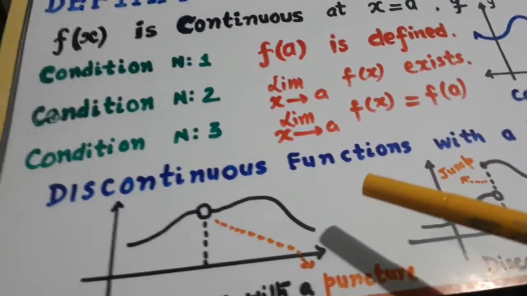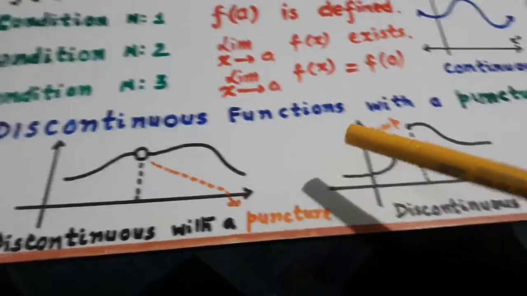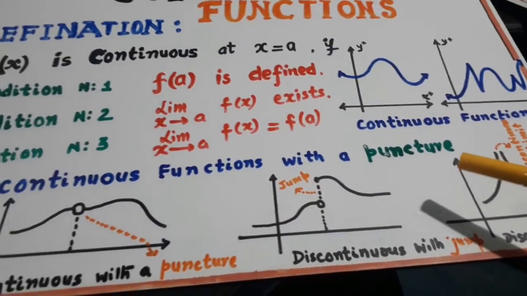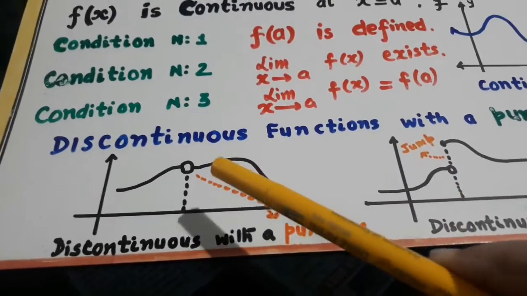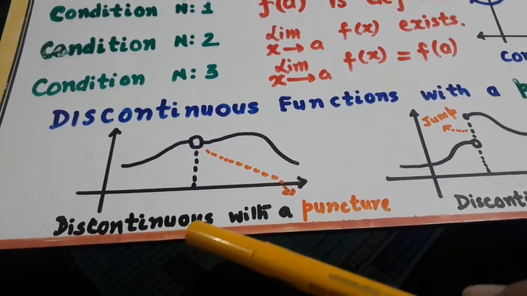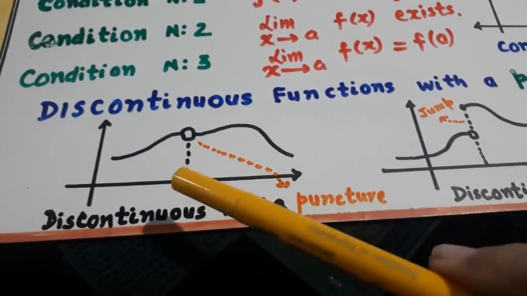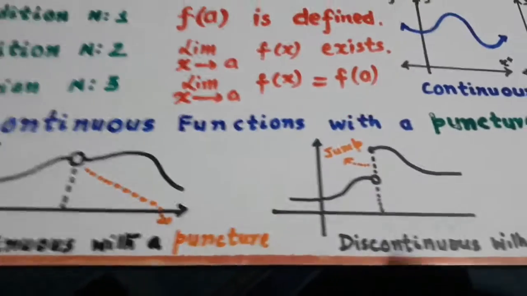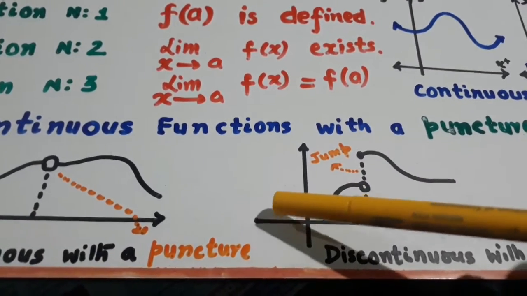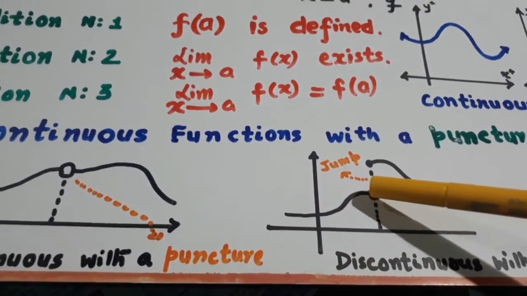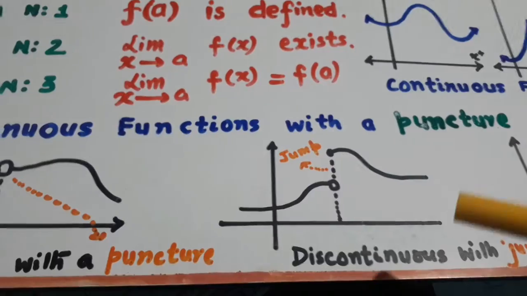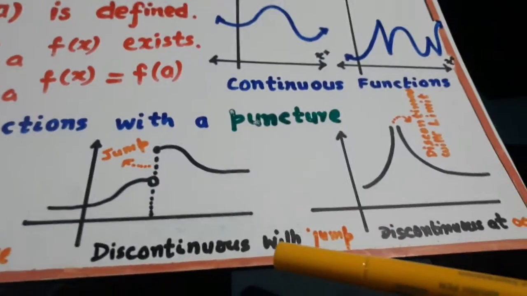Now, what are discontinuous functions? Discontinuous functions can have a puncture. Look here, there is a puncture in the curve, a hole. This is a discontinuous function with a puncture. Or there can be a jump. Look here, start from the left side. The curve is going like this, and there is a break. There is a jump. So the curve is discontinuous with a jump.